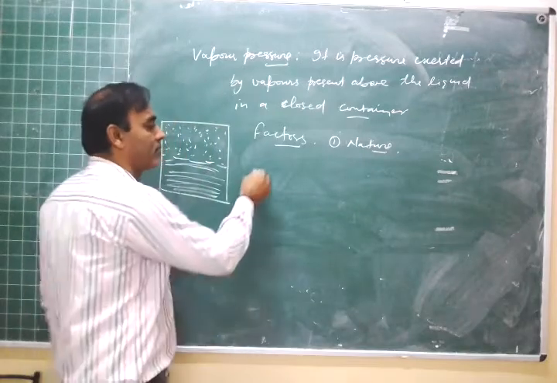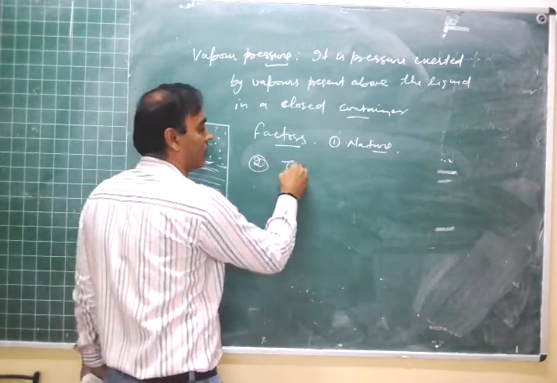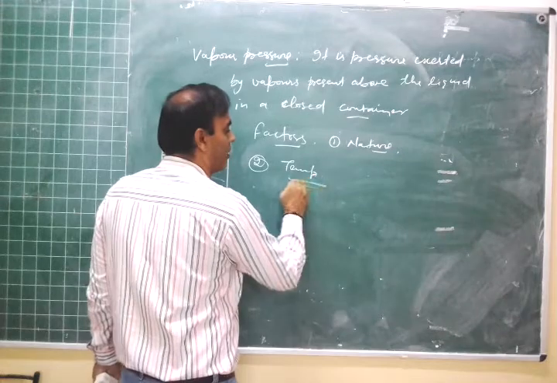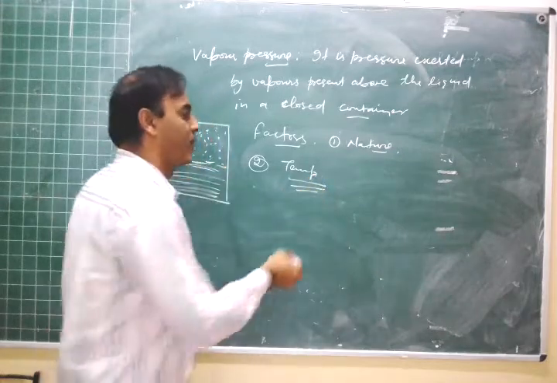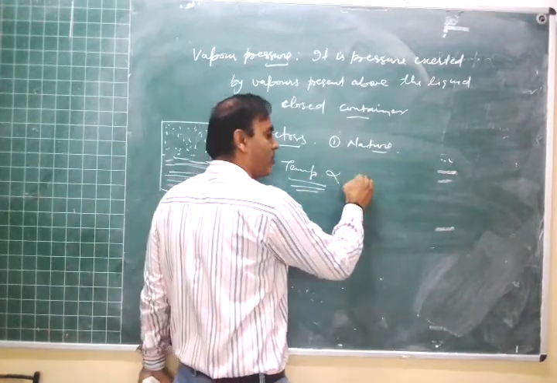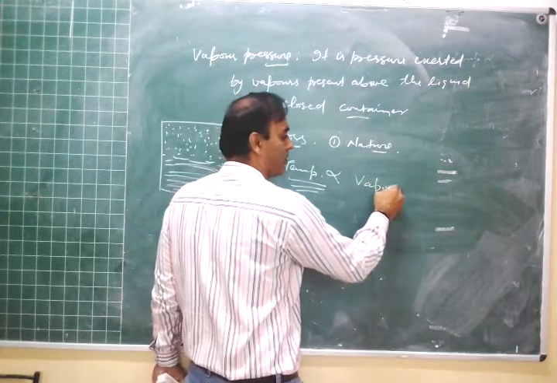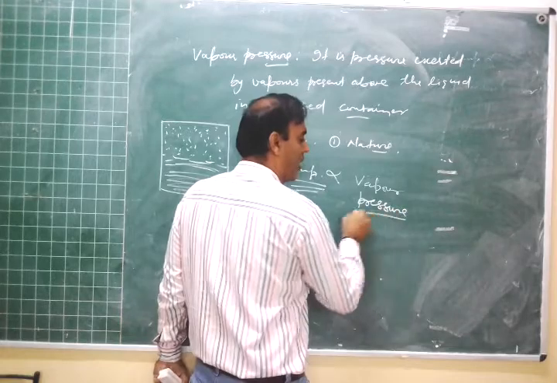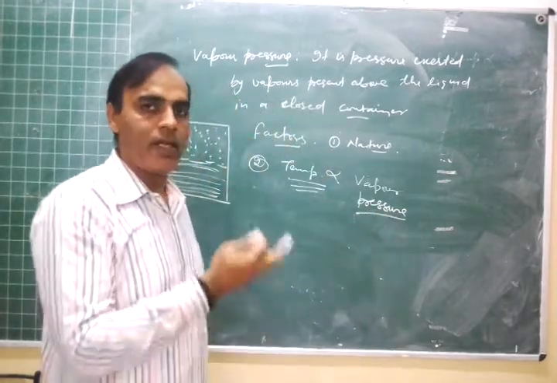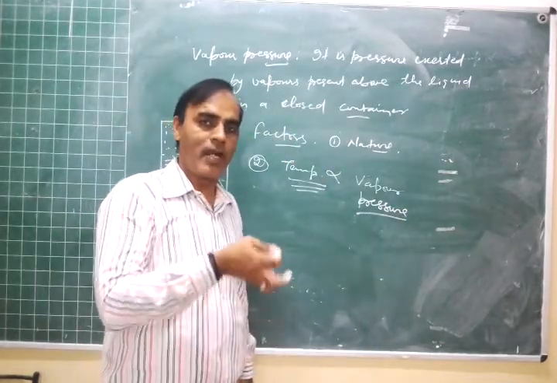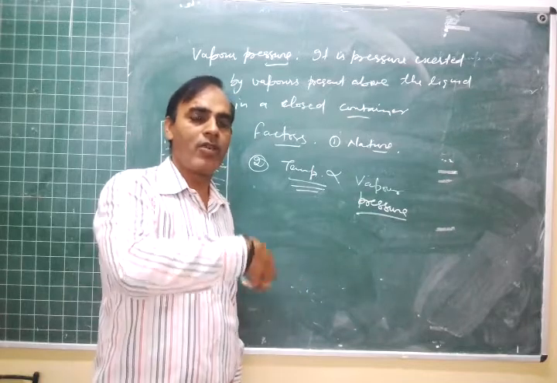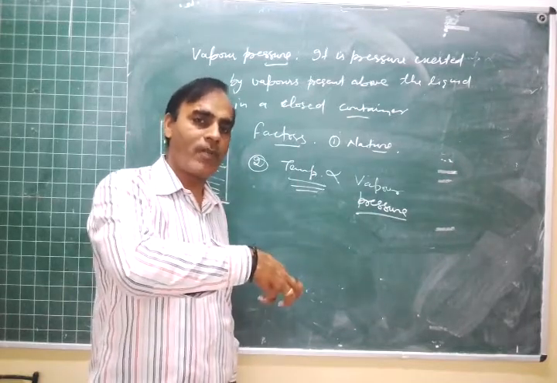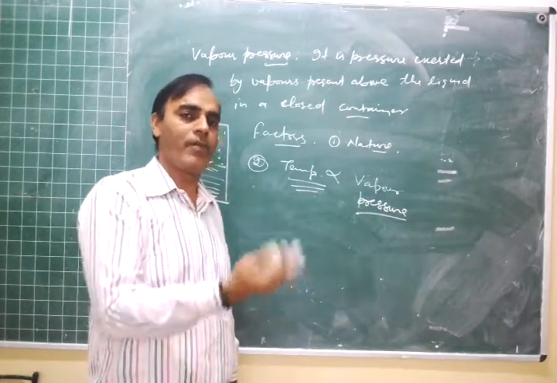Now next is temperature. With the increase of temperature, the vapor pressure increases. It is proportional to vapor pressure. Right? As temperature is increased, the energy of liquid molecules increases, and more liquid molecules can go into the vapor state. That is, more vapors will be there, and then the vapor pressure will be more.